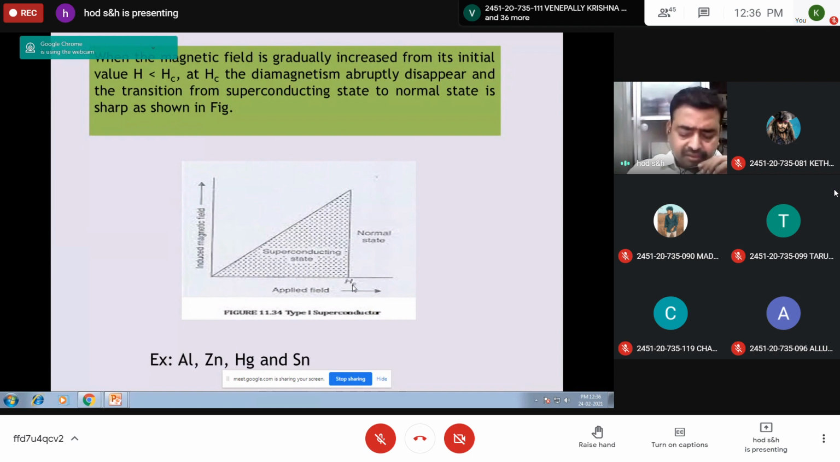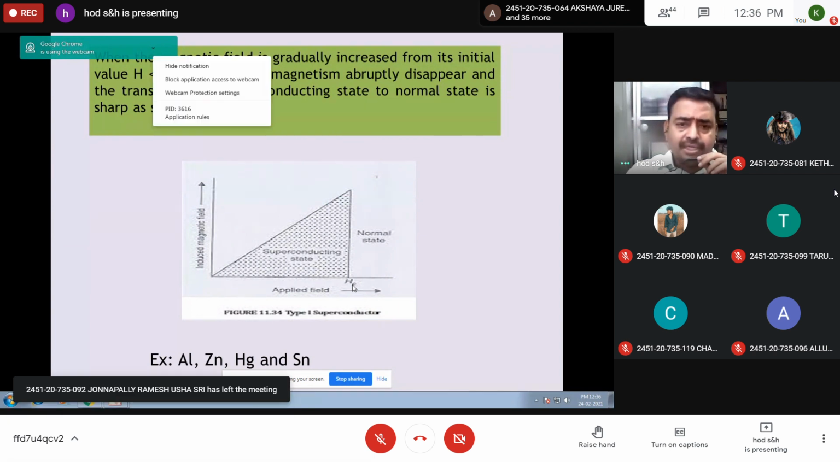Is it clear, girls? Only two states are possible: superconducting state and normal state. Up to HC, it excludes all magnetic lines of force. It is a diamagnetic substance. It repels the magnetic lines and it obeys the Meissner effect. And at HC, the superconductivity is destroyed completely and it behaves as a normal conductor. These are called type 1 superconductors or soft superconductors.